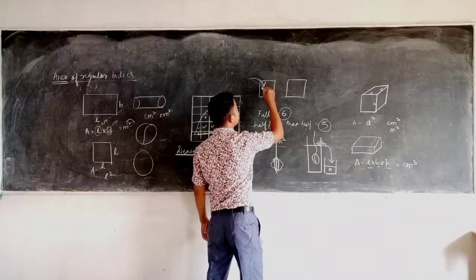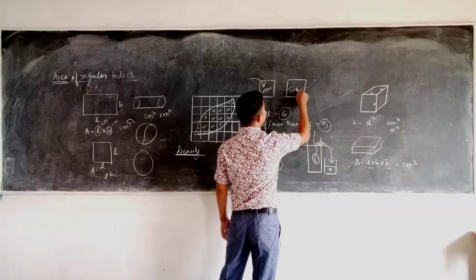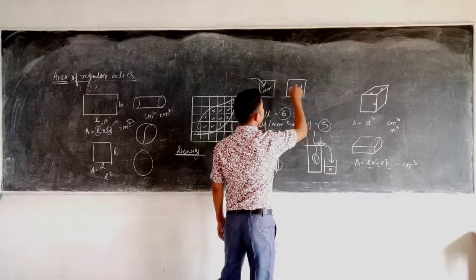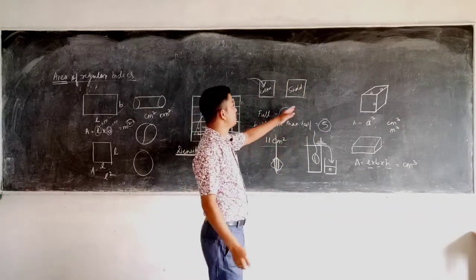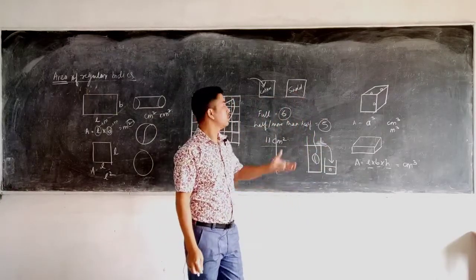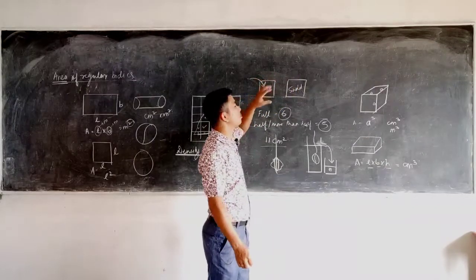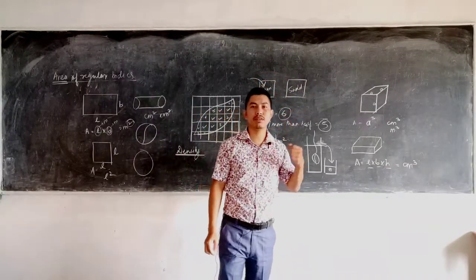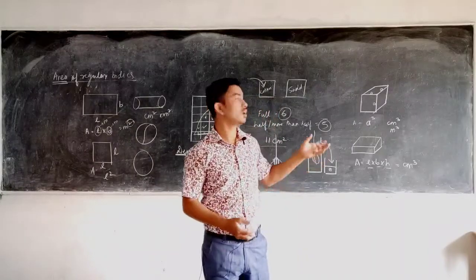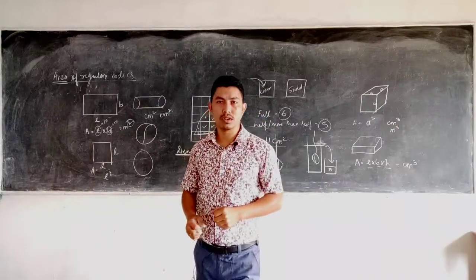One I filled with cotton and the other I filled with sand. Which one will be heavy? It's very simple, the bag that contains the sand will be heavy. Although the shape, the volume and the size were the same, the sand is heavier than the cotton. So we can say the density of sand is much more than the density of cotton.